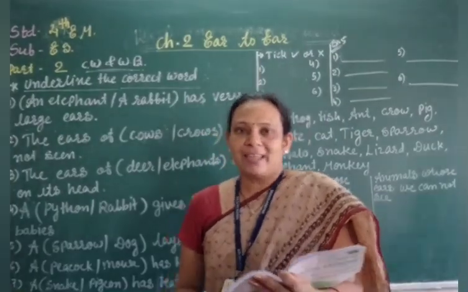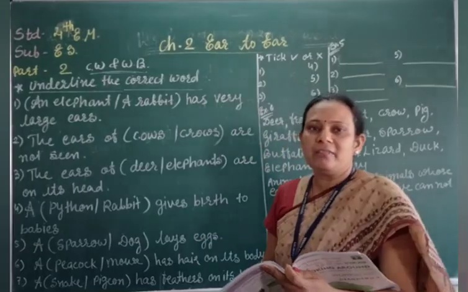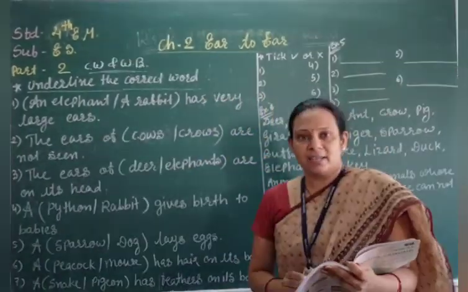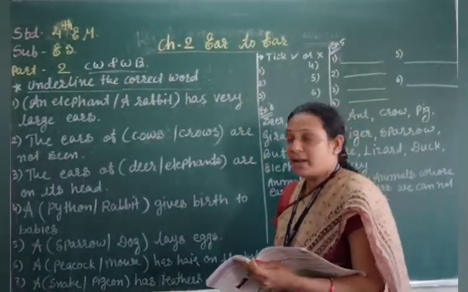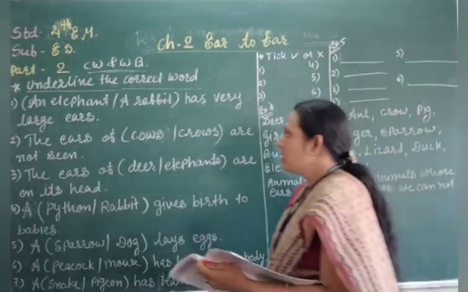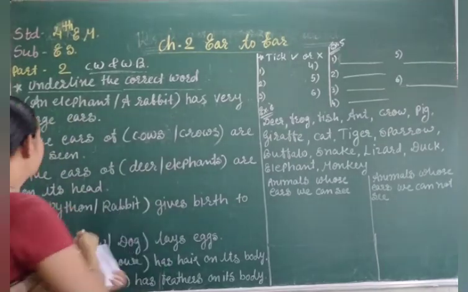Fine. Okay. Now open your CW and workbook. Today we see part 2, chapter number 2, ears. This part you have to write in the CW, and this one part is of the workbook. Right? Okay. Underline the correct word.